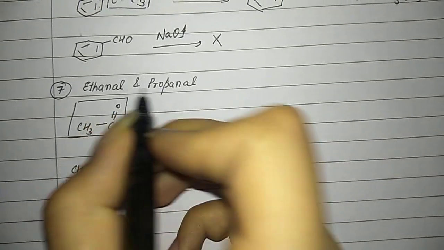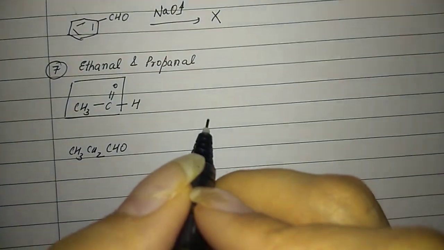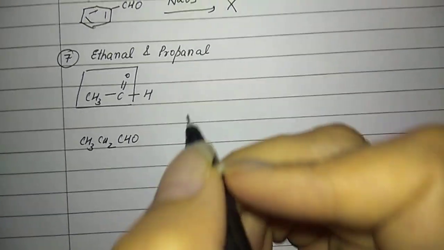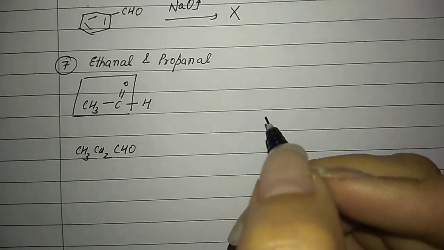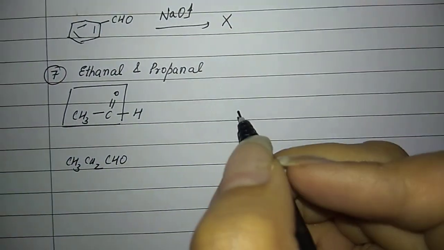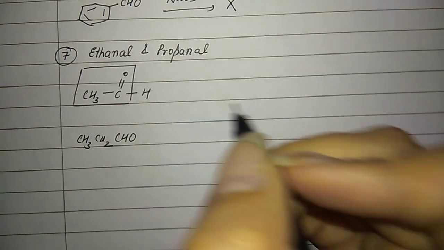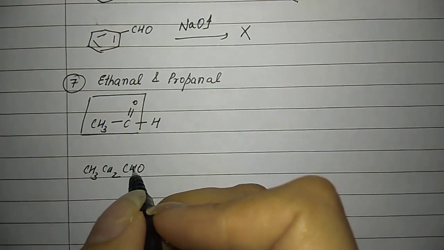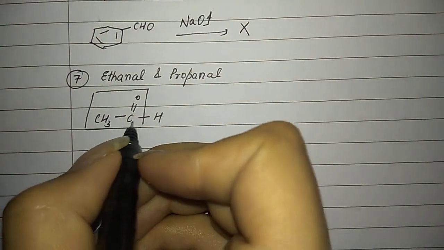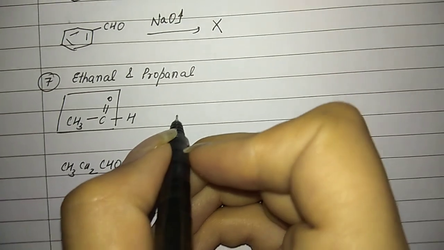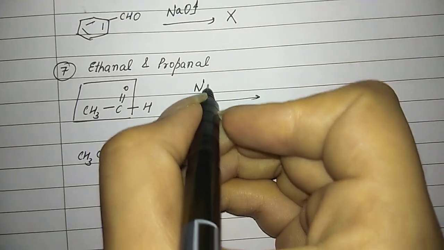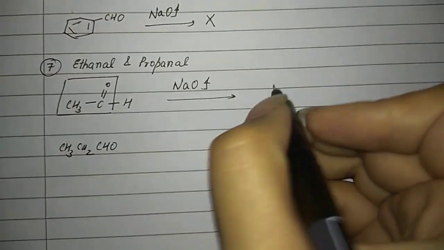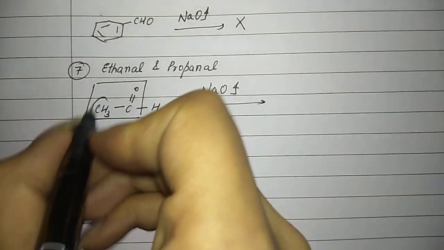Okay, now ethanal and propanal, both of them are aldehydes only, right? So we cannot distinguish them on the basis of Tollens test because Tollens test is given by all the aldehydes. If it is given by all the aldehydes, then ethanal and propanal both will give a positive Tollens test, and we won't be able to distinguish between both of them. So if I make the structure, what I notice is that in ethanal I have a COCH3 group, right?